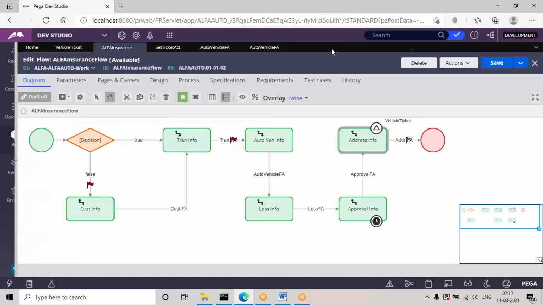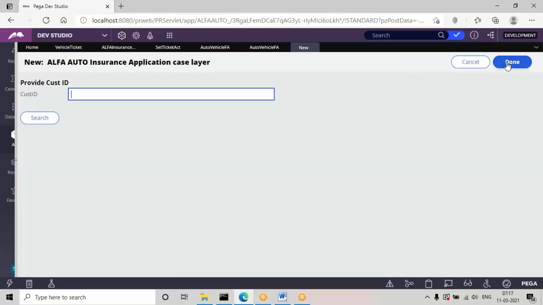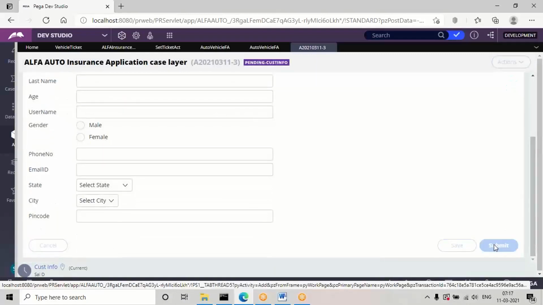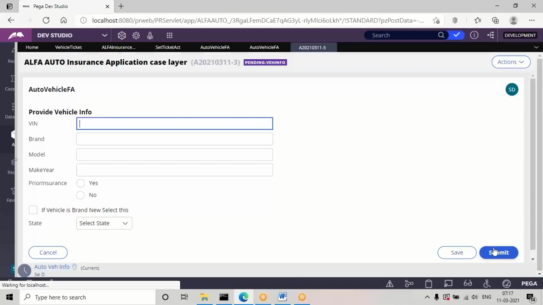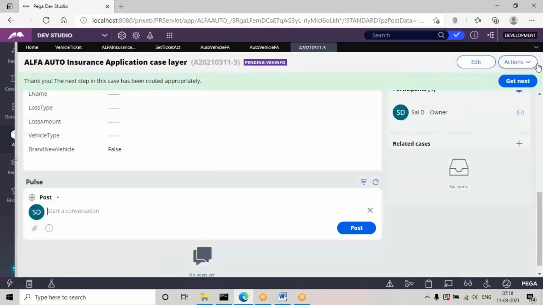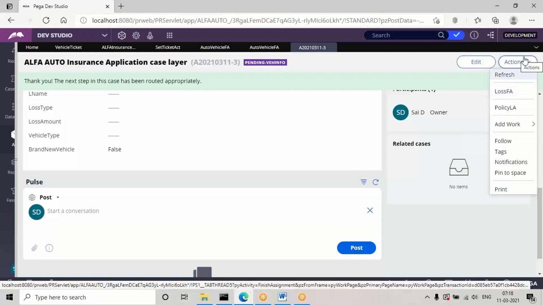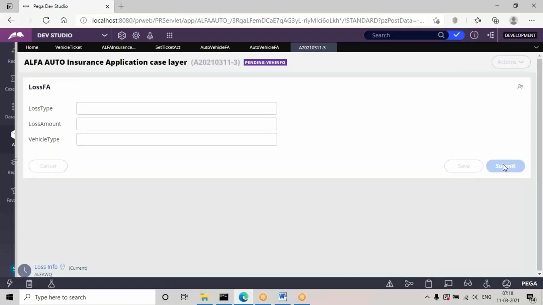Let's verify the else condition. Now I'm going to execute one more time. If I don't select that checkbox, the routing parameters will automatically apply. This time I'm not selecting this checkbox, so it will go to the loss routing, right? If you want to open it, you can open it from this developer environment also. From the action drop down, you can access the loss form. And if you submit this, routing will apply again.